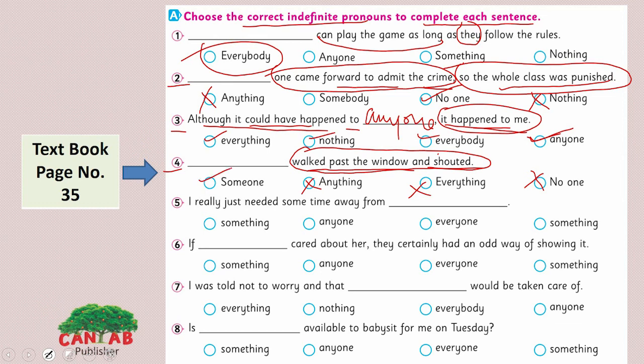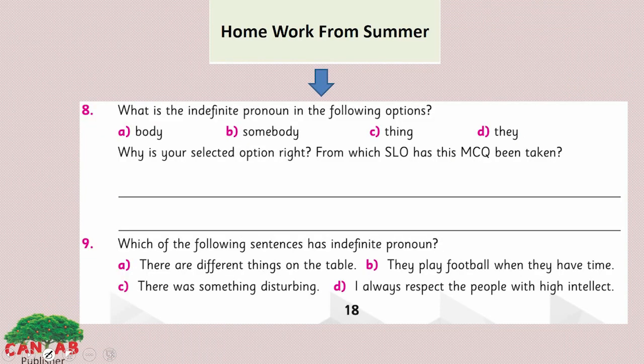We don't know about the specific person, so here it is someone. I want you to do the rest of the sentences by yourself. This is your homework from the summer pack on indefinite pronouns.